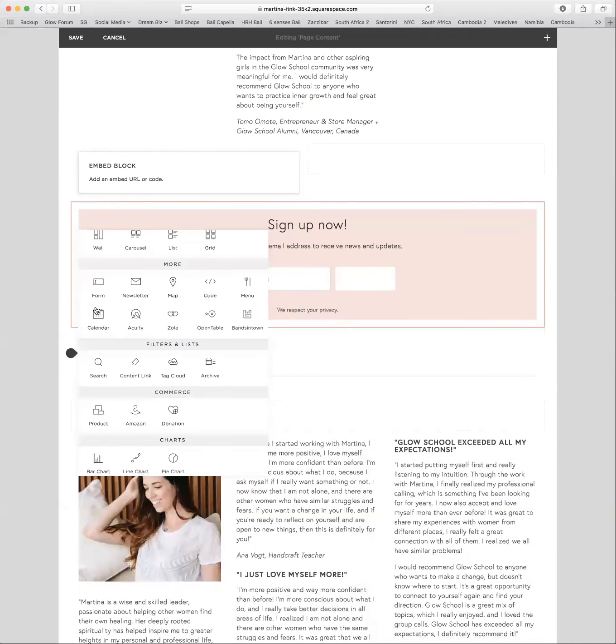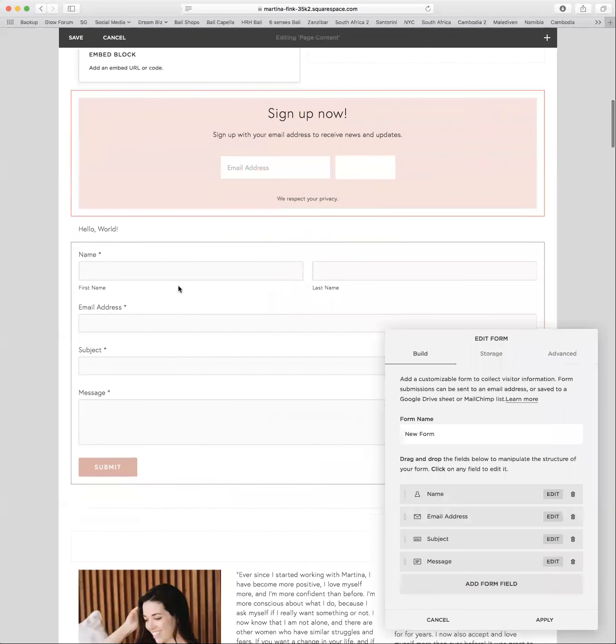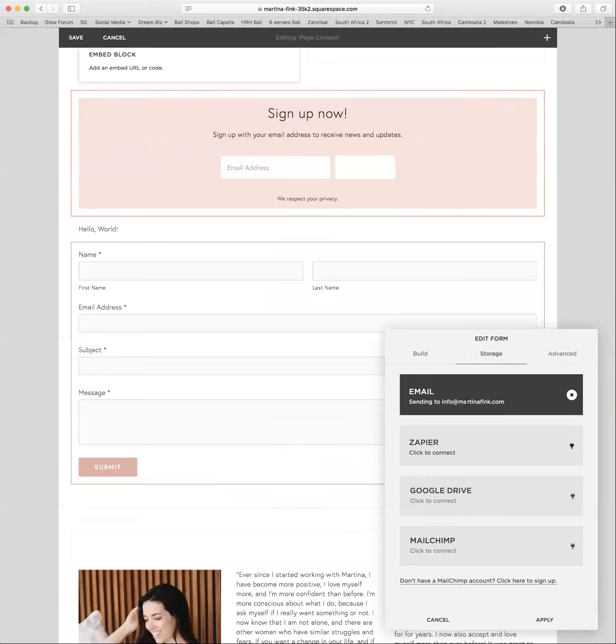Okay, what else do we have? Calendar, a form in general. So that's, for example, a form where people can contact you. This is the way you can do it. If you want to add this form, you can send that to your email. You can have that added to Google Drive. You can have that sent to Zapier or to MailChimp. So this is for a contact form, for example. It's a really good option.